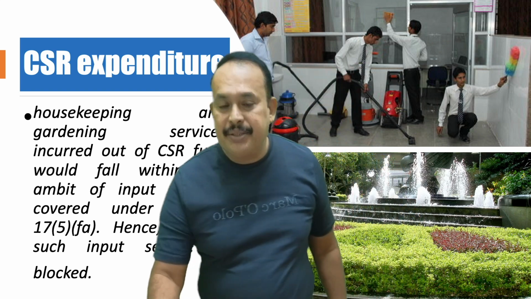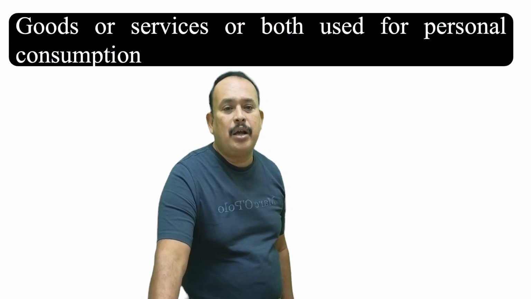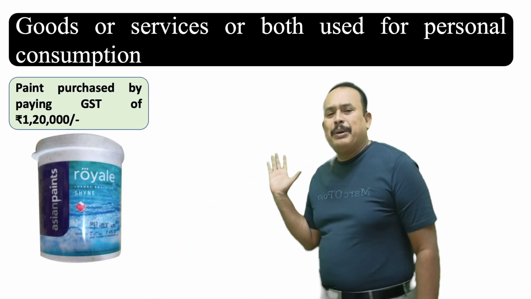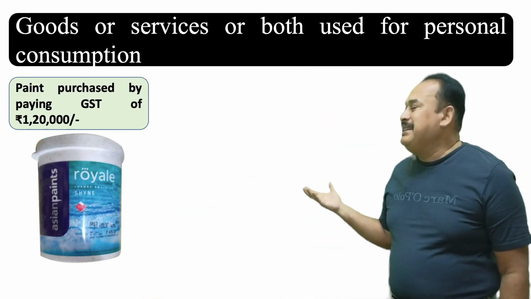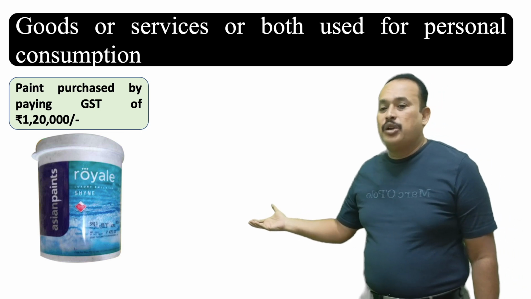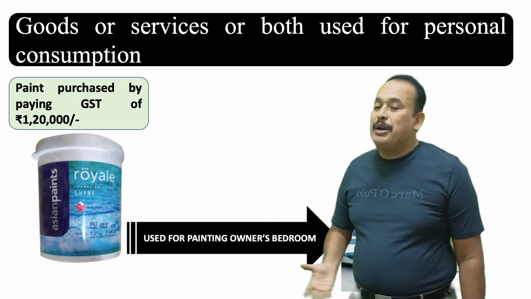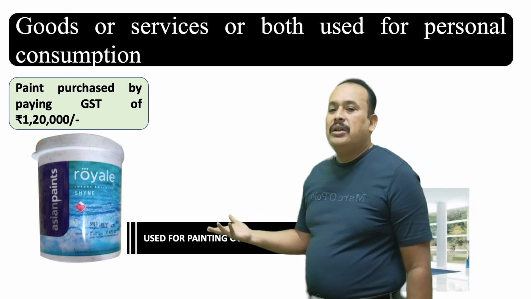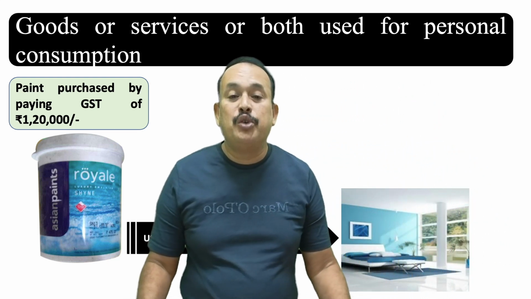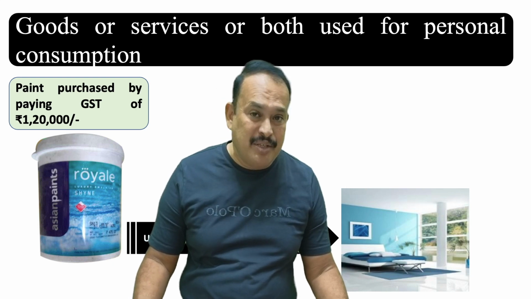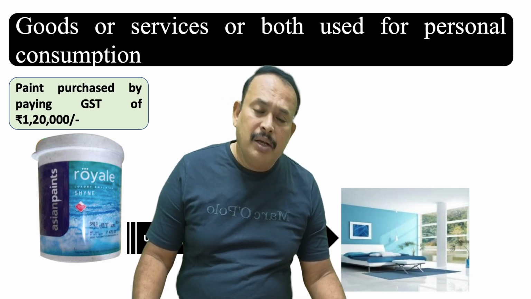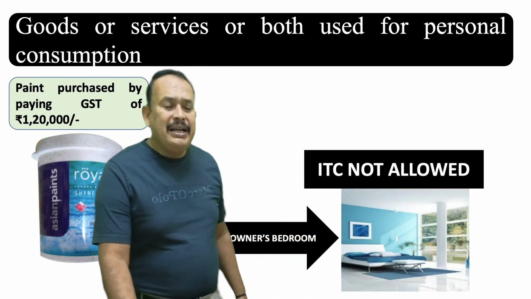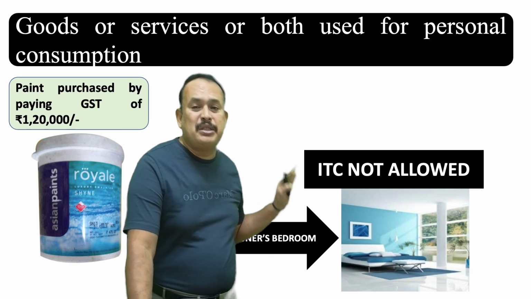Further, my dear friends, goods or services used for personal consumption. Sir, I purchased the goods, being a registered person, by paying the GST 1,20,000, the Royal paint, which I am using for my bedroom, personal purposes. ITC not allowed. If for personal purposes you use the input goods or input services, ITC is not allowed. It's a blocked credit. Further, my dear friends, ITC is not allowed if I use it for personal purposes.